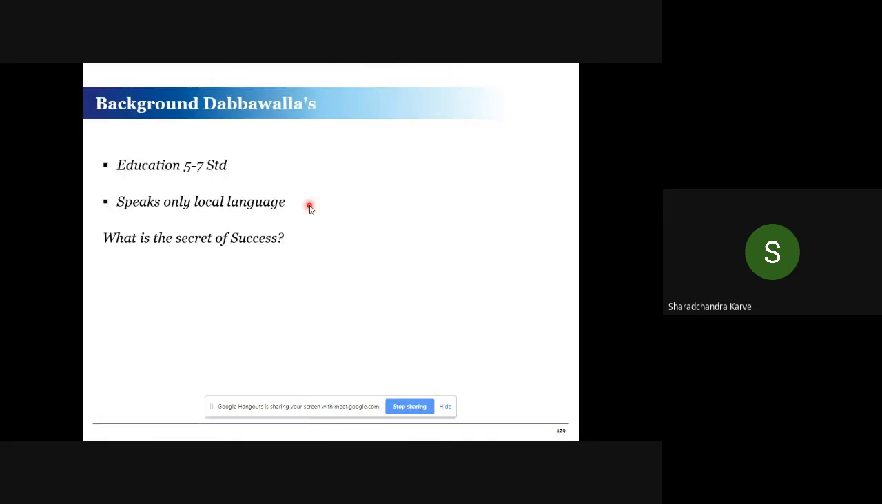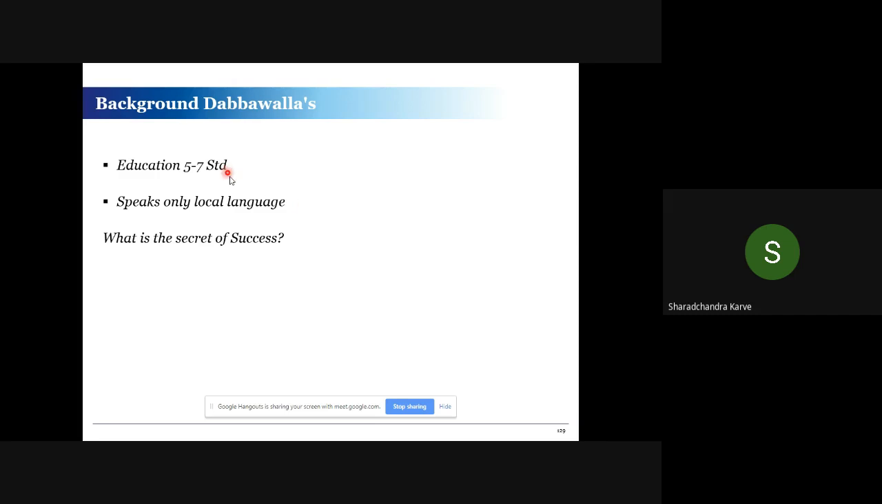If you look at the background of dabbawalas, they are only 5th to 7th standard pass, and they speak only a local language, which is Marathi. Even then, they are able to deliver a process at a very high level. So what is the secret of their success? The process. The design of the process. When we are talking about Six Sigma, our emphasis is improving the process, basically the design of a process. You have to have a perfect process so that even a fool will not commit a mistake. That is what we mean by the Six Sigma methodology.